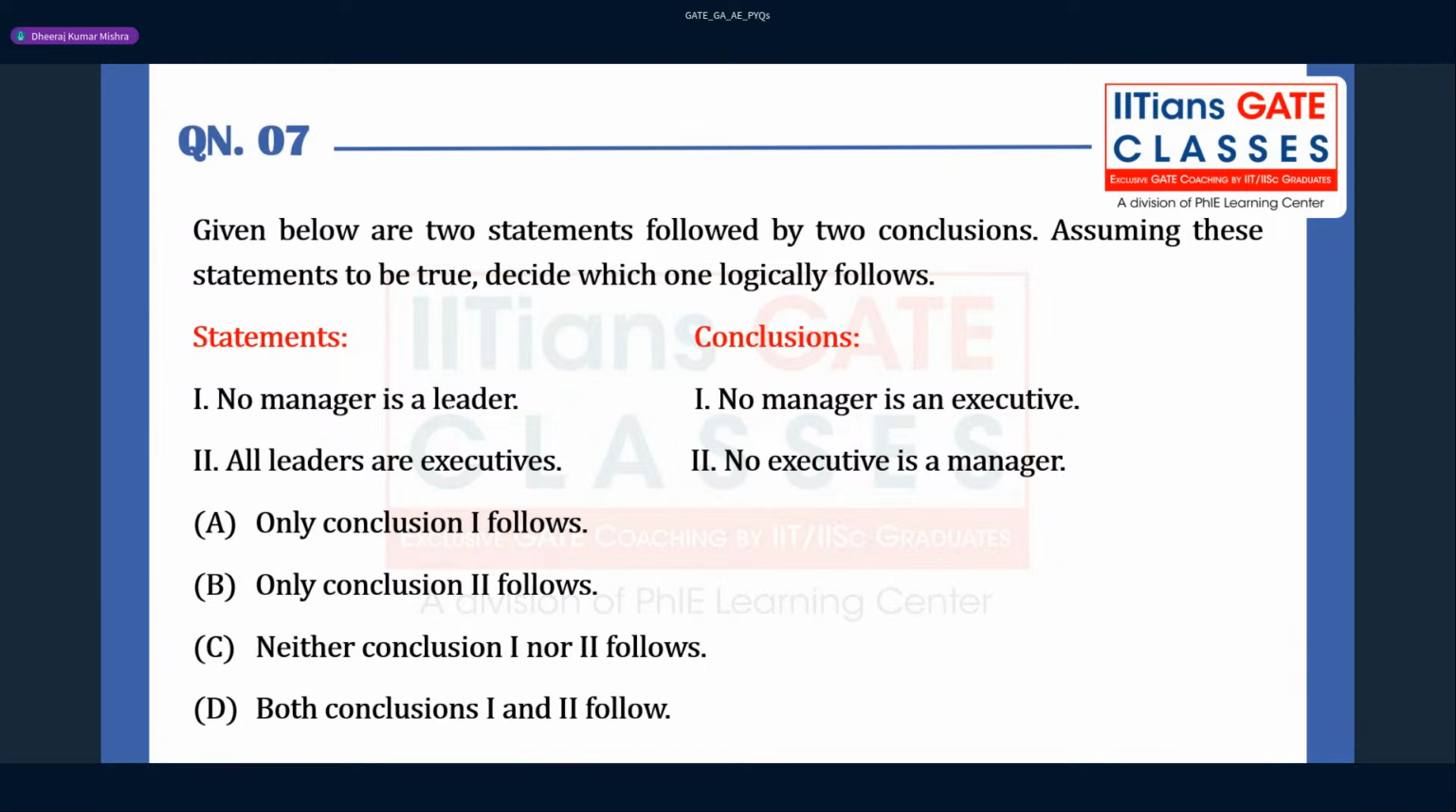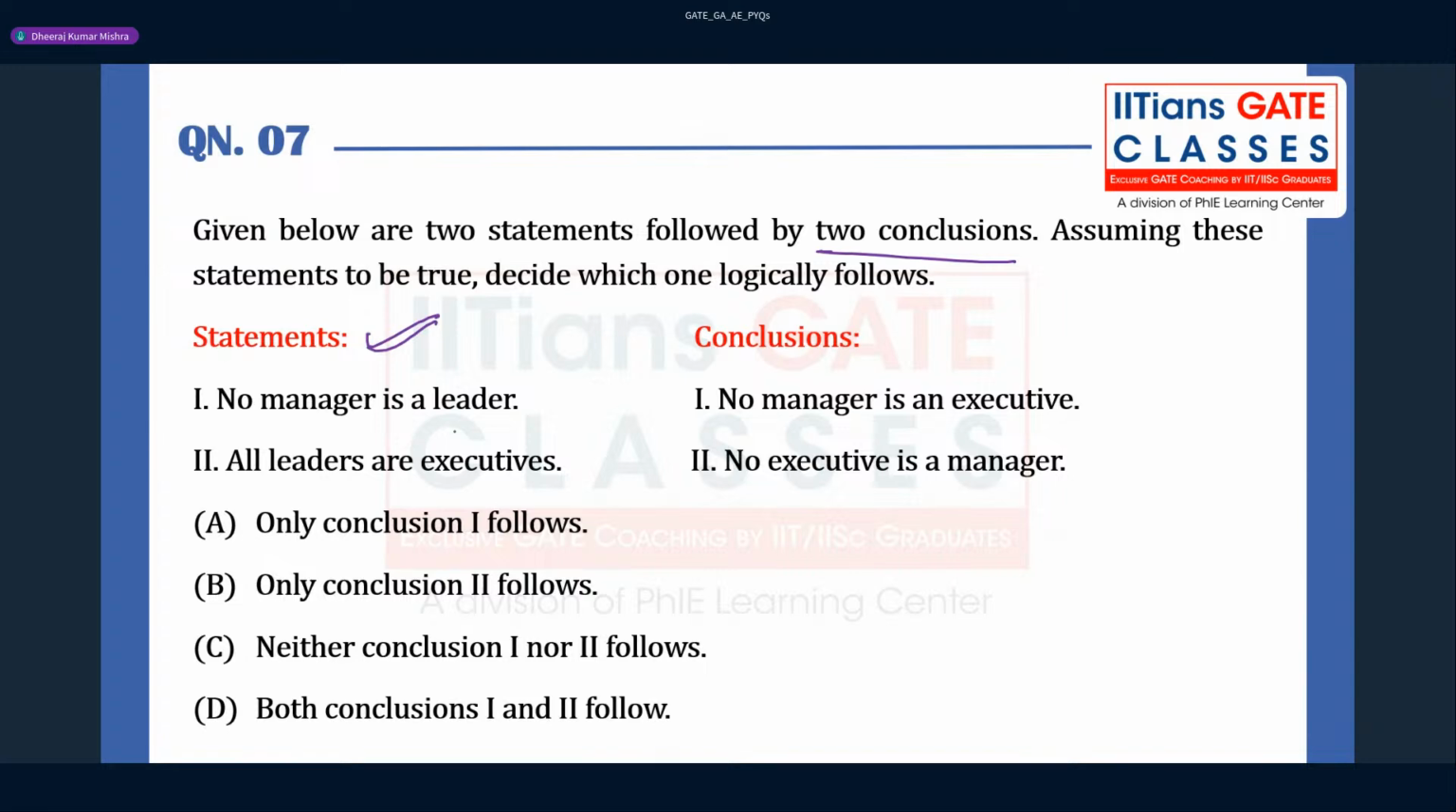No manager is a leader, right? So here you can have two kinds of conclusion. One is called an immediate conclusion, and one is called a main conclusion. They have given 2 sentences here, followed by 2 conclusions. Assuming these statements to be true, decide which one logically follows. I believe everybody must be able to solve this question. Before I answer it, the strategy we have discussed needs only 10 to 20 seconds.